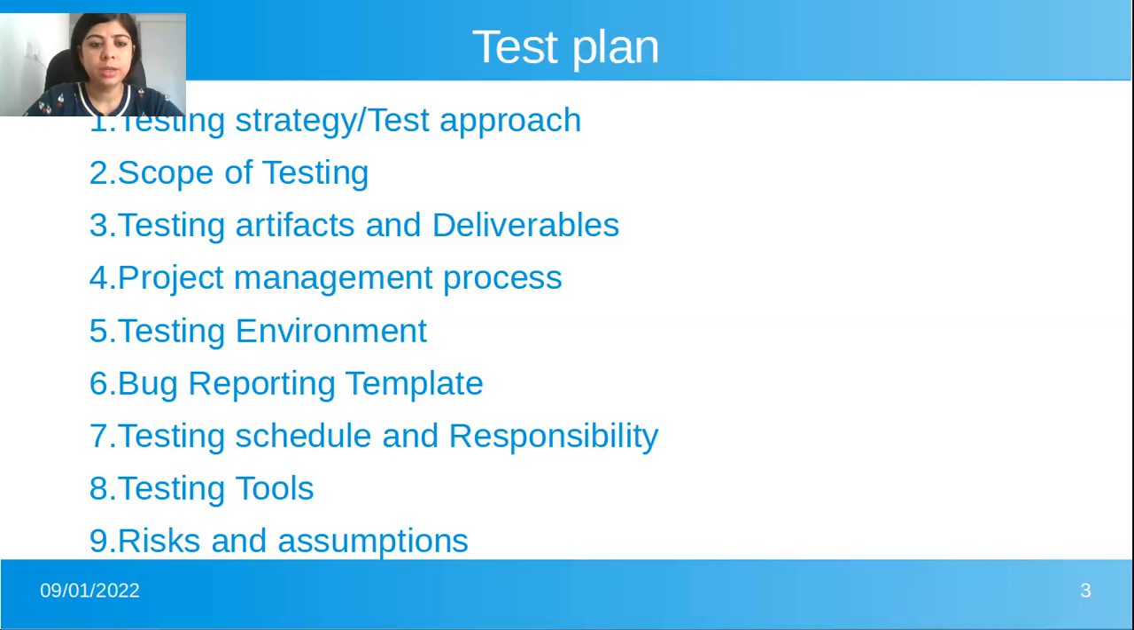So the fourth point is project management process. Project management process is nothing but what tools are to be used for this particular project, and the complete process to manage that particular software. Like for internal communication, is the team going to use Telegram, Slack, or what? For bug reporting, Jira, like this. So these all fall under the project management process.